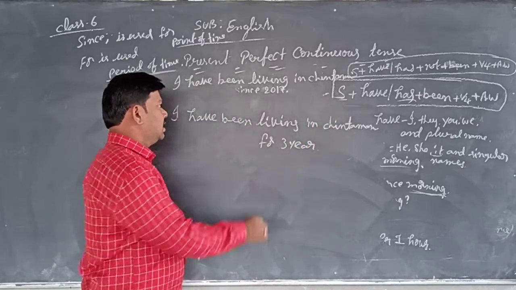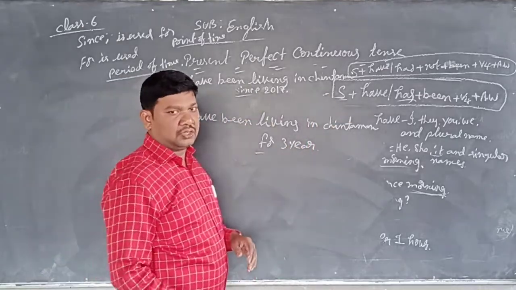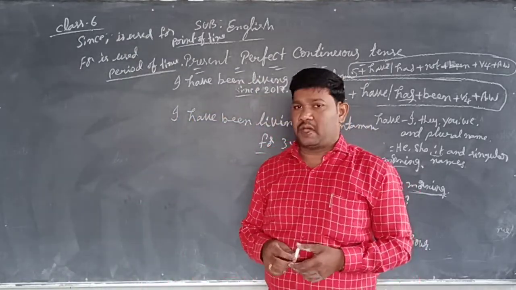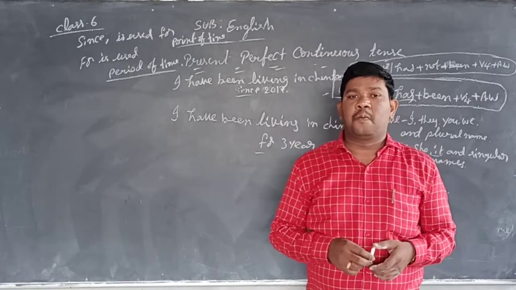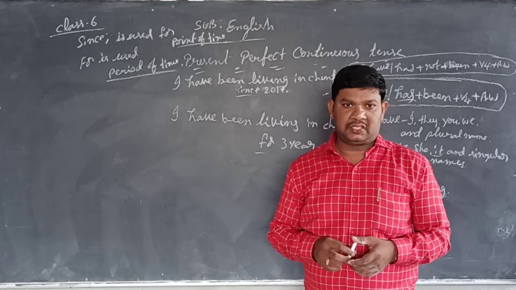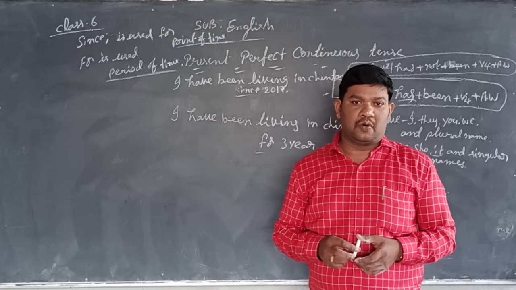So this is the use of since and for. Those are the clue words for present perfect continuous tense. And next we are going to learn simple past tense, its structures, uses, and also a few clue words.